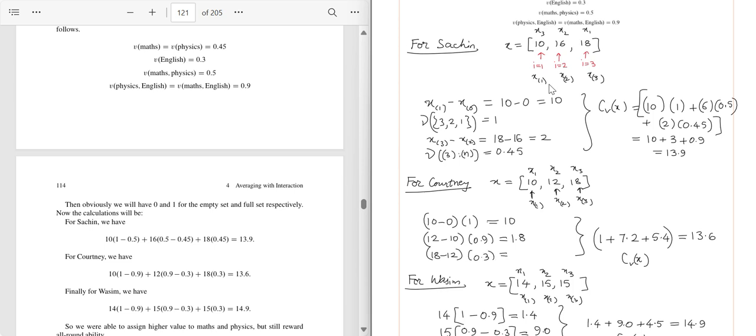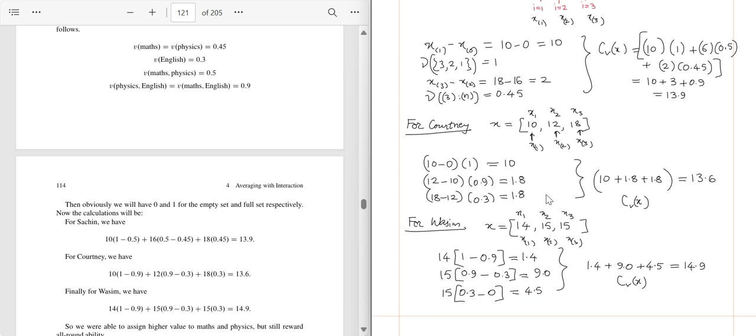So 18 minus 12 is 6. 6 into 0.3 is 1.8. Now when we add these three terms, we get the Choquet integral as 10 plus 1.8 plus 1.8. So 10 plus 3.6, which is 13.6. Same value as we got earlier.